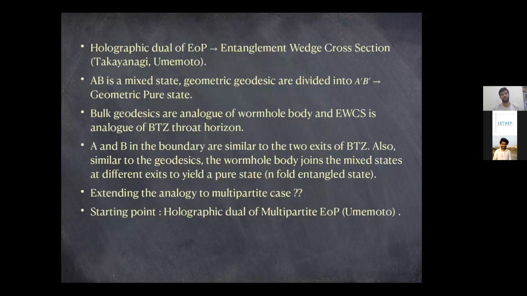So the holographic dual of entanglement of purification is conjectured to be the entanglement wedge cross section, where AB is a mixed state and the bulk geodesics are divided into A prime and B prime, told to be geometric pure states. And bulk geodesics are the analog of the wormhole body.